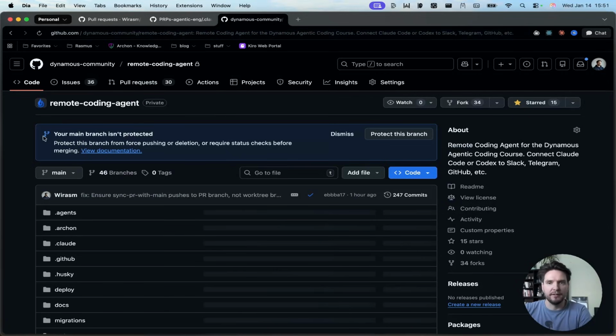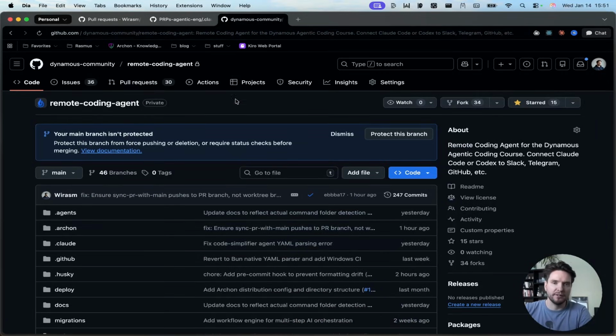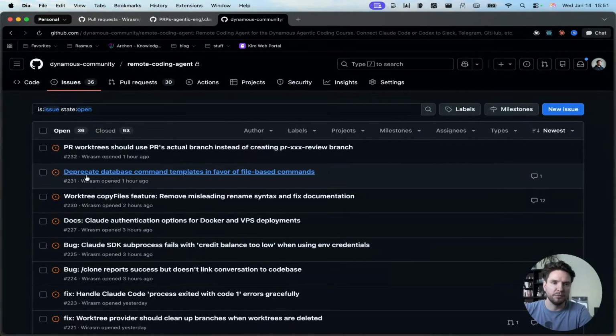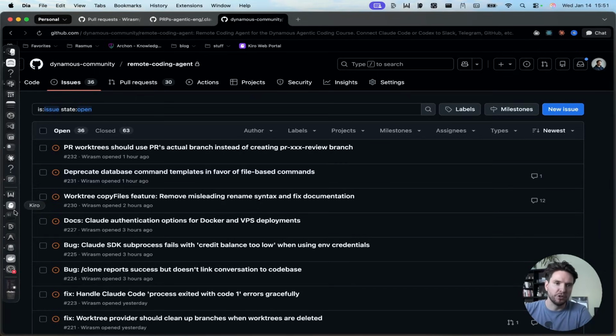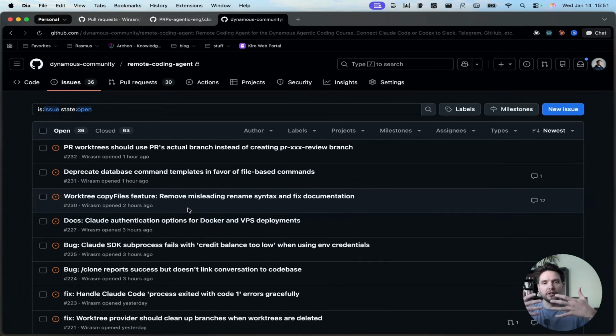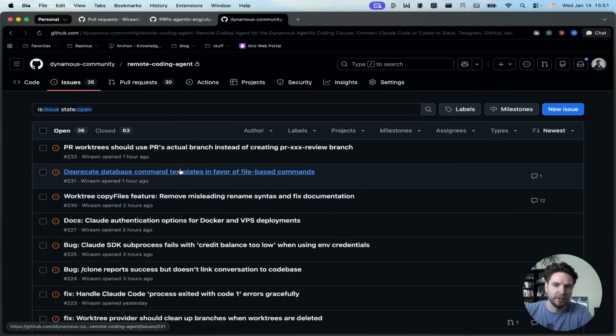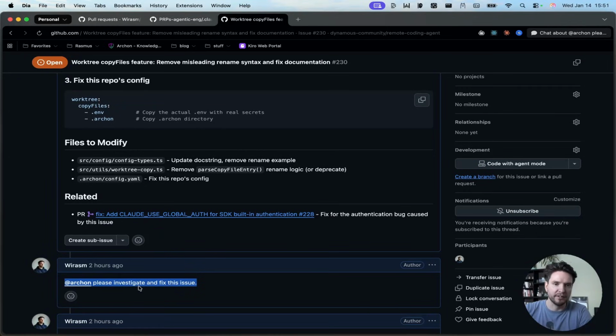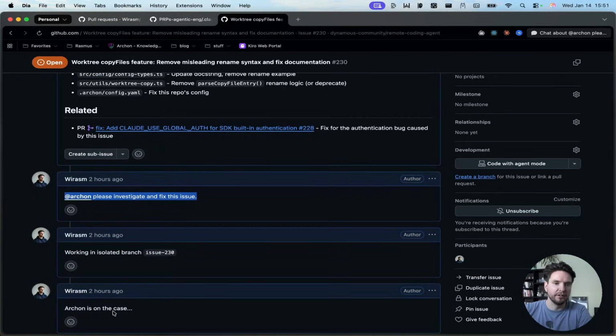And just to give you a little bit of a taste here of what I'm actually doing on a day-to-day, you can see that I have in this repo, currently it's private, but this is going to become public very soon. I have something like 36 issues, 30 PRs, and all of these are actually isolated Claude Code instances running in worktrees, all orchestrated in GitHub. I actually orchestrate this from like a main terminal that I have running Claude Code. Claude Code can just invoke agents by just saying something like this: at rcom, please investigate and fix this issue. That will trigger a workflow.